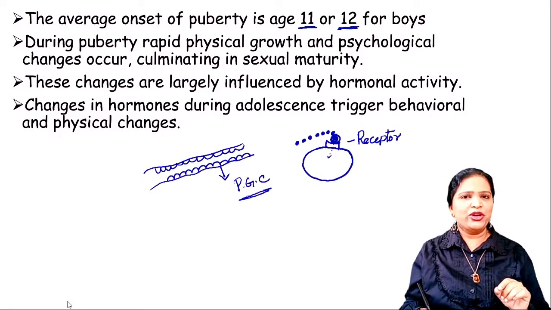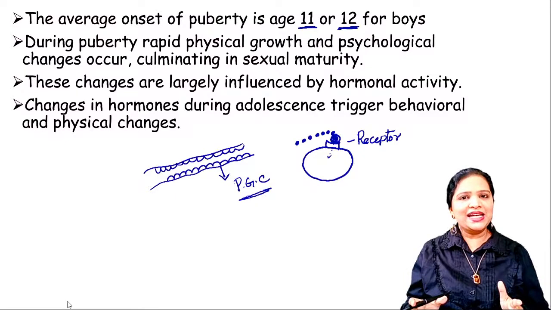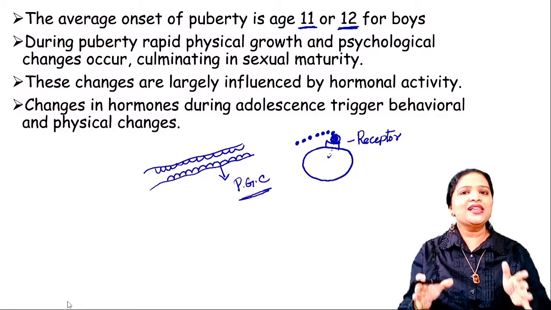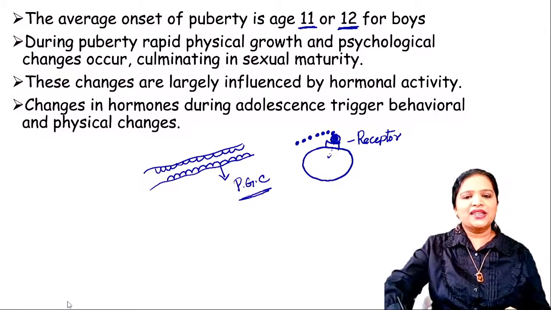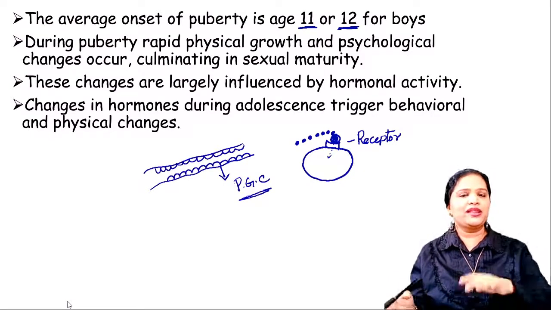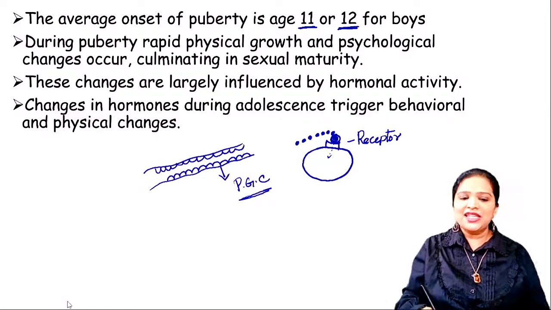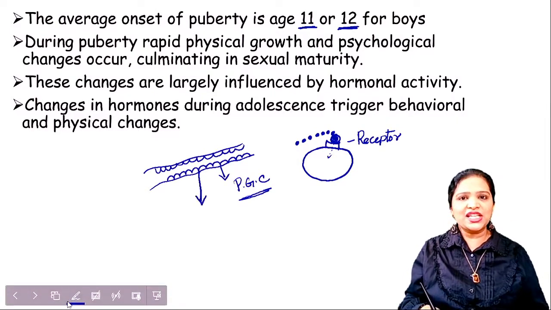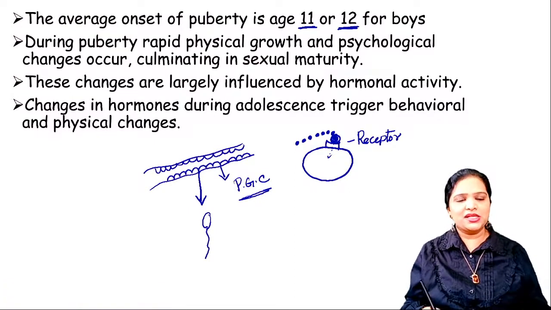These primordial germ cells are formed, they reach the gonads and they remain silently in the gonad until the boy reaches puberty. Fine. When the boy reaches puberty, that means at the age of 11 to 12 years, and for some people it will take 13 to 14 years, the hormonal production starts and these primordial germ cells get activated and from them the active sperms will be produced. Okay, this is the basic process.